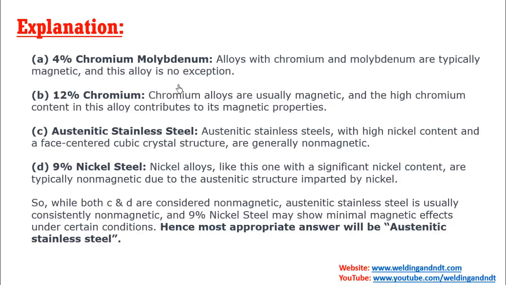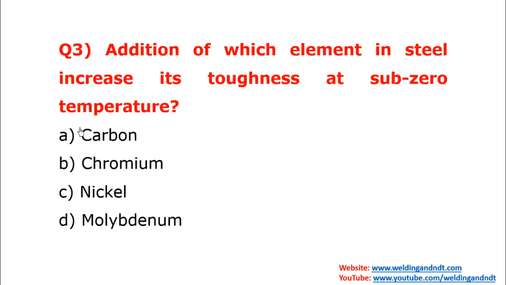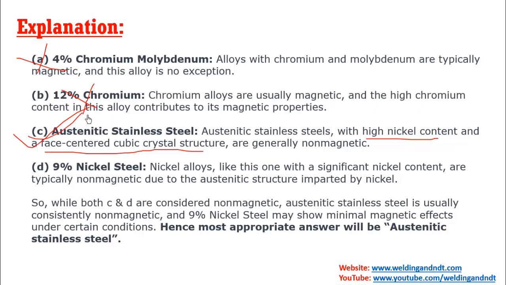Option A was alloys with chromium and molybdenum, which are typically magnetic. So this is not the correct answer. 12% chromium alloys are also usually magnetic. Now austenitic stainless steel is the most appropriate answer. It has high nickel content, a face centered cubic crystal structure, and it is non-magnetic. However, 9% nickel steel is also non-magnetic, but if you compare between these two, then austenitic stainless steel will be the most appropriate answer, because 9% nickel steel may show minimal magnetic effect. There will be some minor magnetic effects.